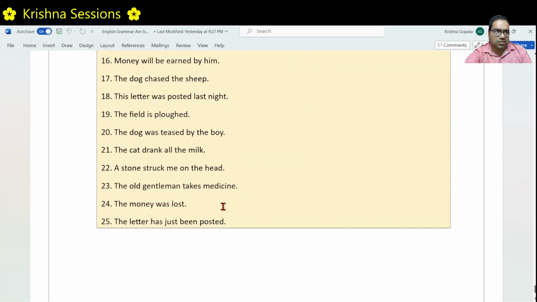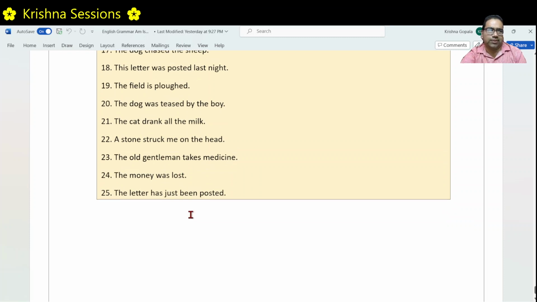The money was lost by someone. The money did not do anything. It was lost by someone. By someone, right? The sentence is about the money. The money is the subject and it did not do any action. It received the action. That's why this is in passive voice. Wherever you see by something, by someone, it is in passive voice only.